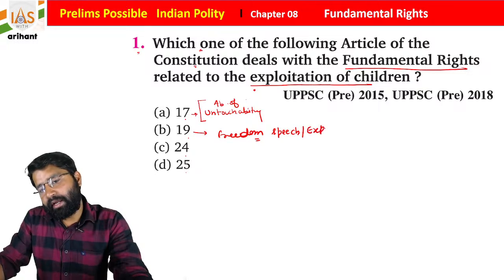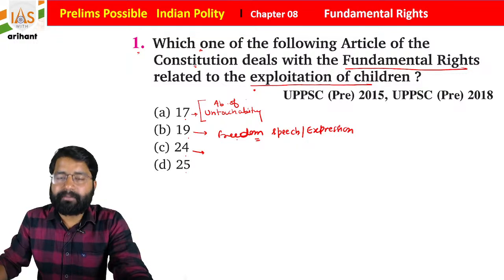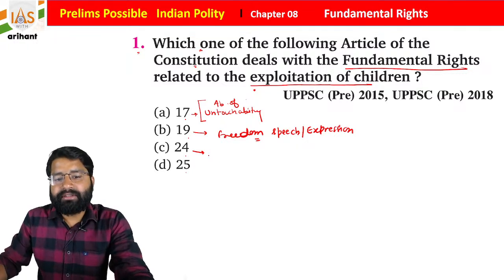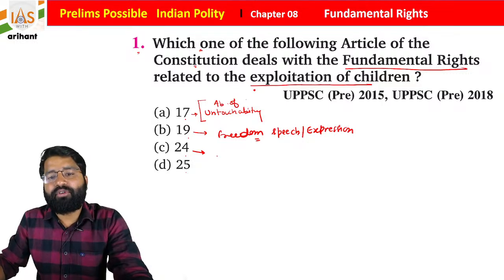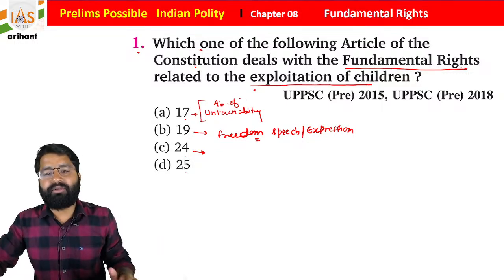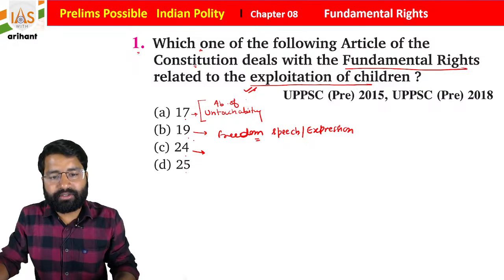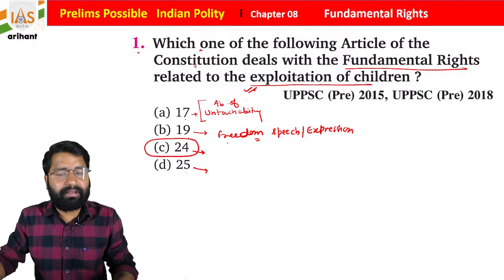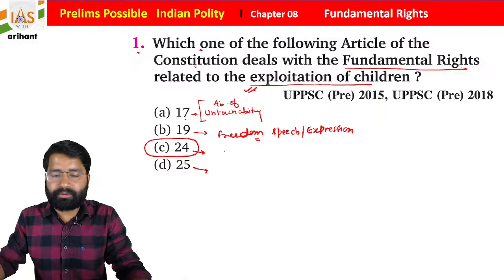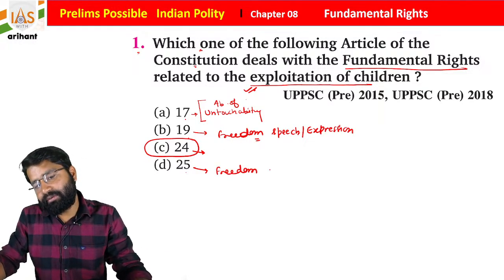Then Article 24 is here, which we already discussed. This is about the prohibition of employment of children. You can employ, but you can't exploit them. Article 24 is right for the same. As you know, Article 25 is basically about freedom of religion. We will discuss that also.